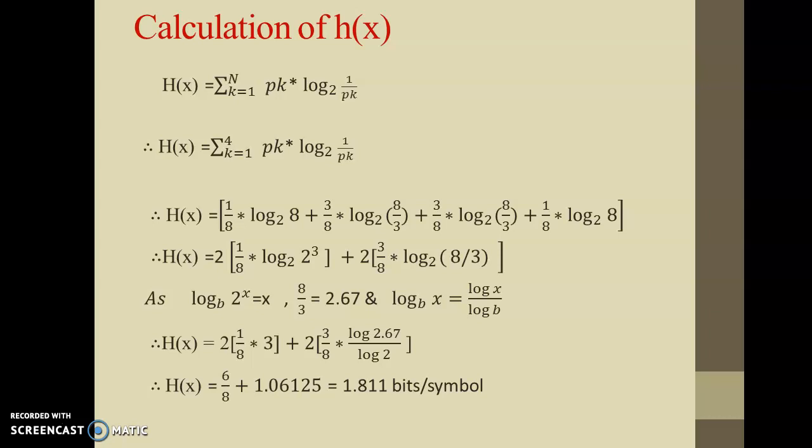So by using these two formulas, log 2 raised to x base b, that is x itself, and log x base b is equal to log x divided by log b, you can do remaining calculation, and what we get is h of x is equal to 1.811 bits per symbol.